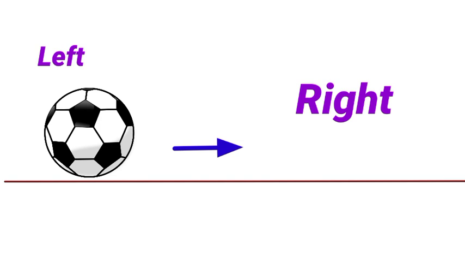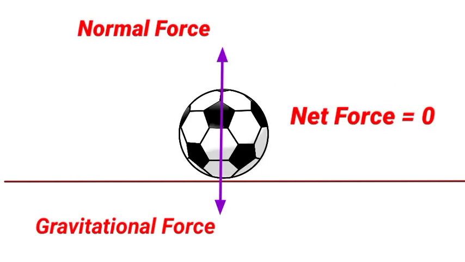The only two forces acting on the ball are gravitational force and normal force, which cancel each other out, and the ball keeps on moving unless there is another external force which acts on it. Here, as the forces are balanced, the ball continues to move at 2 meters per second. An object will continue at uniform velocity even if the net force is 0.